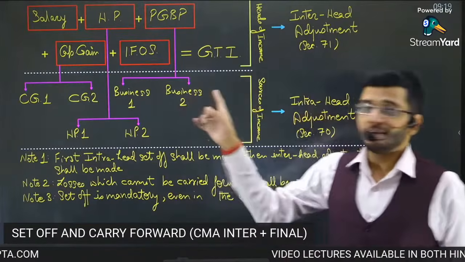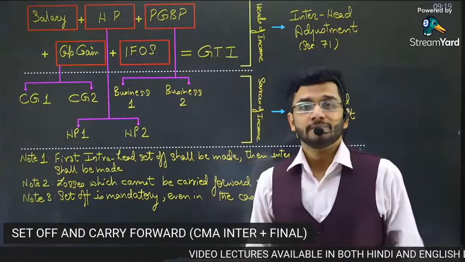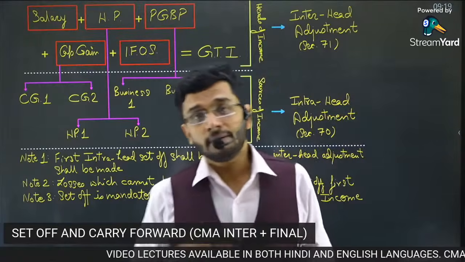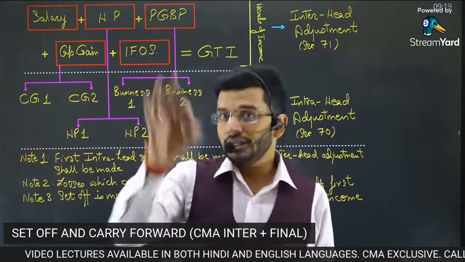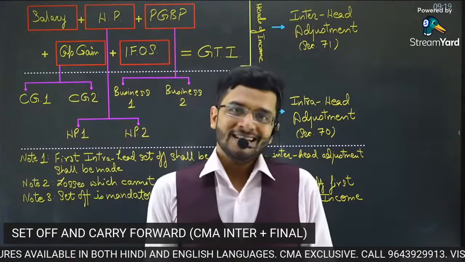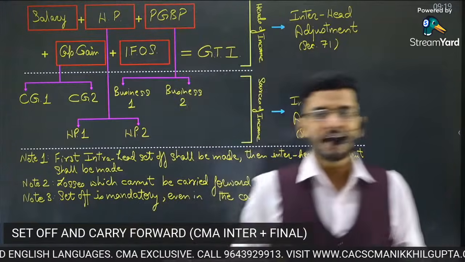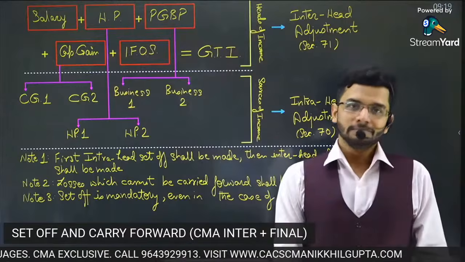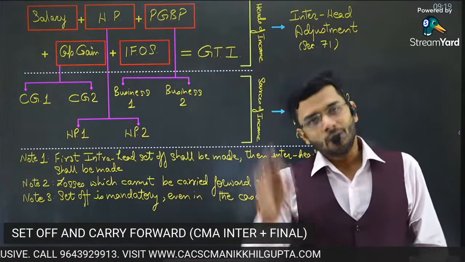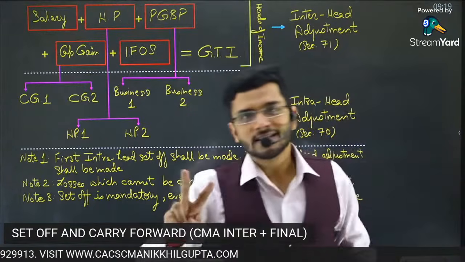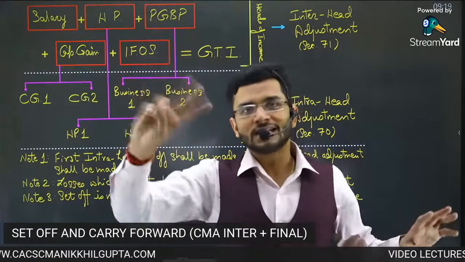So guys, over here, losses come with an expiry. What do you mean by that? Some of the losses can be adjusted only up to 8 years. Some of the losses can be adjusted only up to 4 years. Some of the losses can be adjusted for multiple years. Now, suppose you have two losses and you have to adjust one of them.